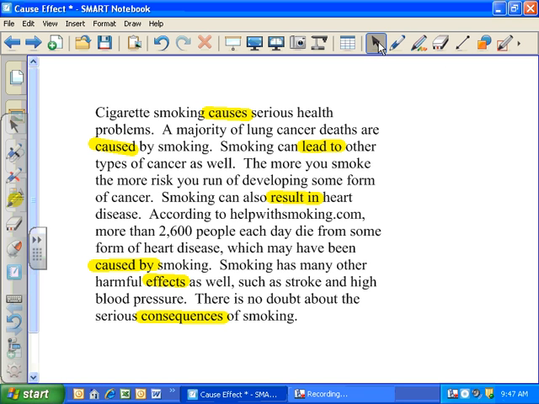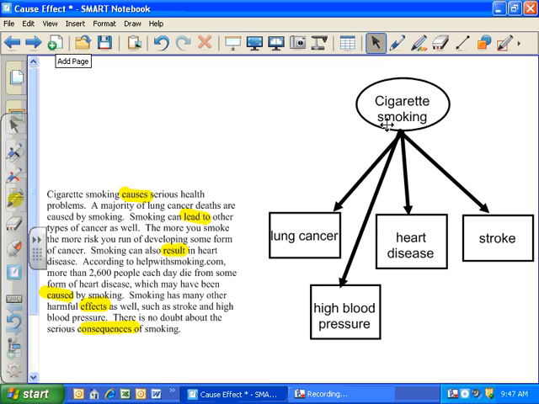So normally I would be reading and nobody would tell me what kind of pattern I was reading or text structure, but I could see these signal words and then start to think, okay, cause and effect, so now I know what the important details are. And I can move it into this type of graphic organizer to take my notes. So my main idea is about cigarette smoking and what are the effects of cigarette smoking. So looking at my details, lung cancer can result in heart disease. Smoking may have other effects as well, such as stroke and high blood pressure.